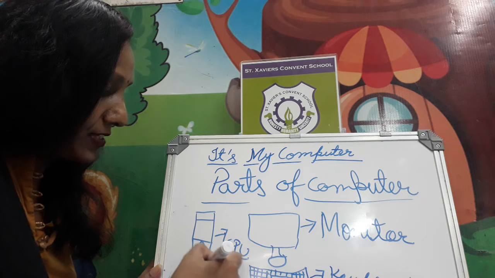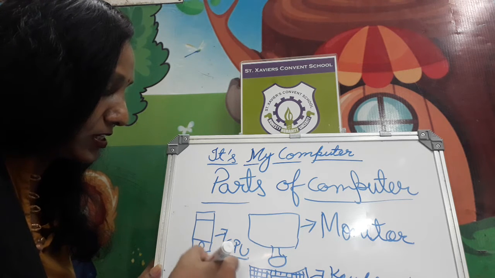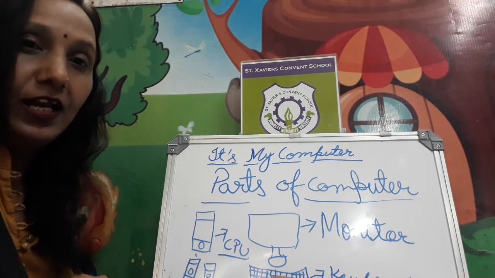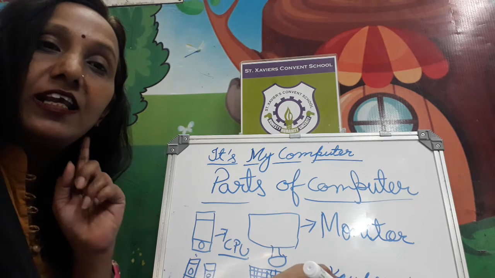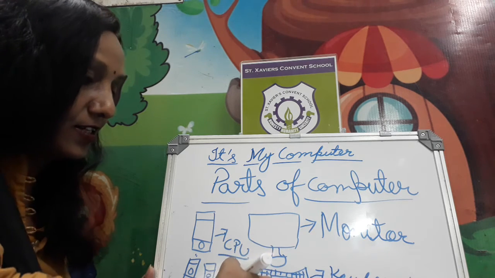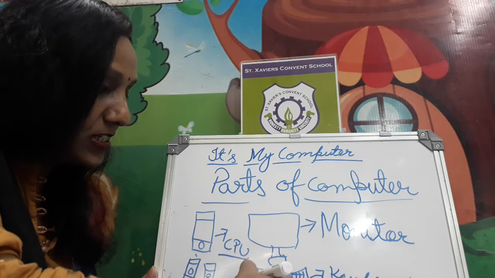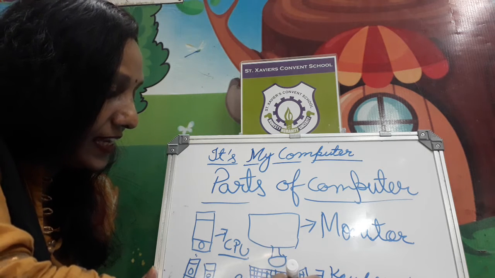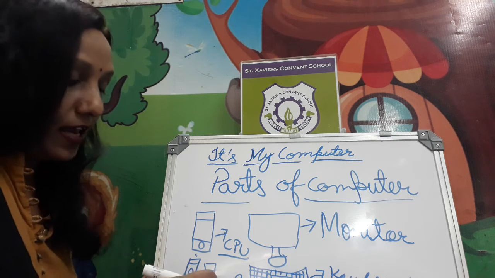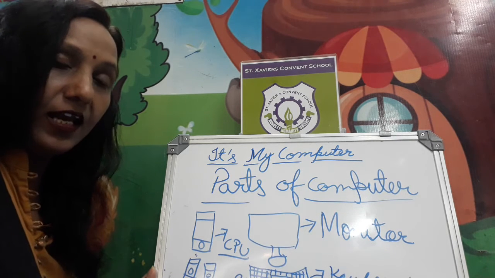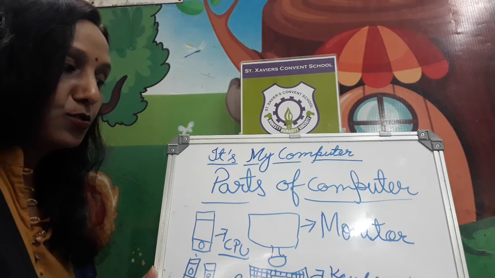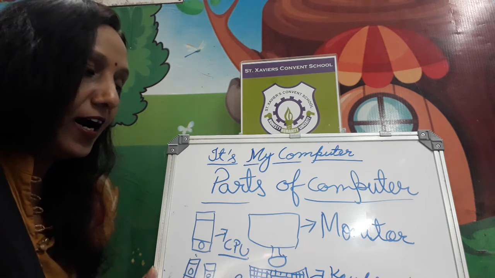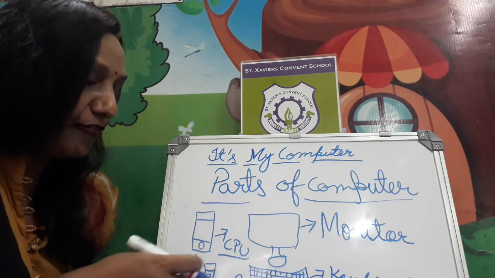Speakers are also necessary in a computer system, because with the help of that we can hear the sound that is running on the monitor. Spelling of speakers, S-P-E-A-K-E-R-S. Speakers. So, how many parts of the computer did we study here? These are 5. 1, 2, 3, 4, 5 parts.